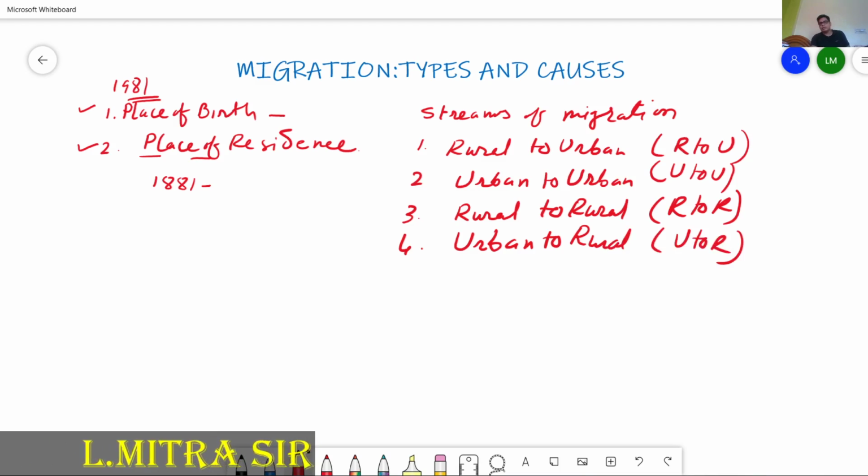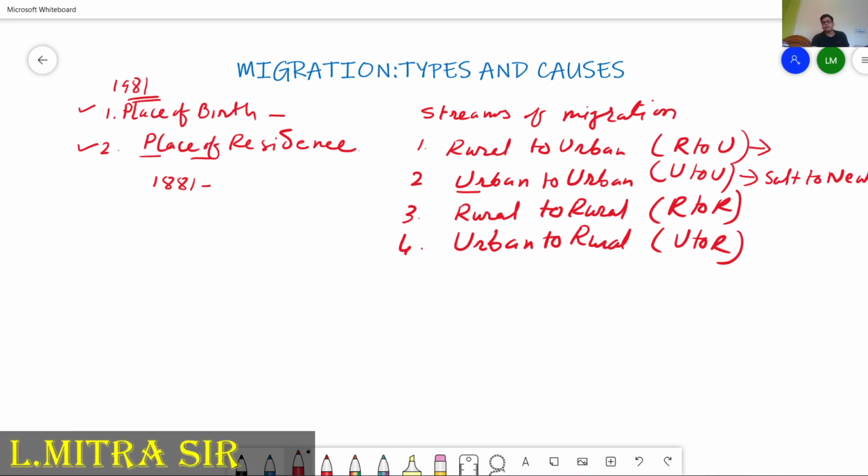Rural to urban movement happens in the case of employment and medical facilities. If they are not getting employment, medical facilities or education facilities in the rural area, then they move from one area to another, that is, rural to urban area. For urban to urban, take the example of Salt Lake, which is a new area. There the people move to the new town. So this is urban to urban.